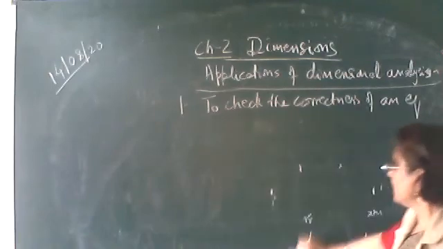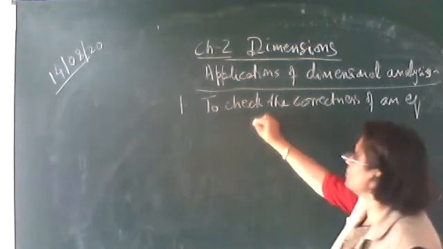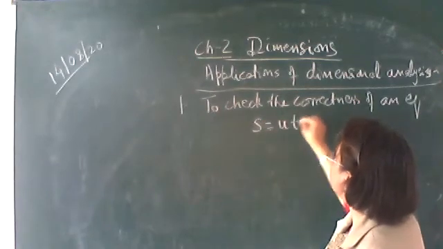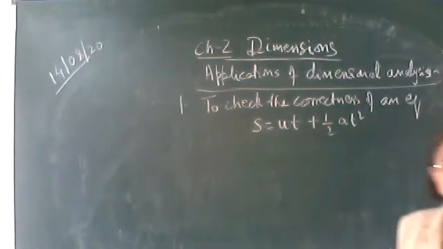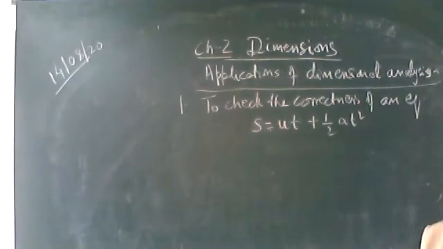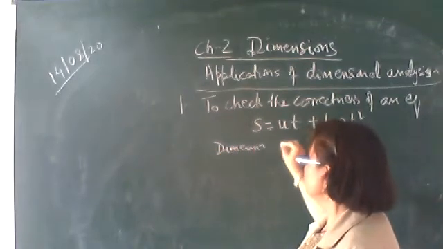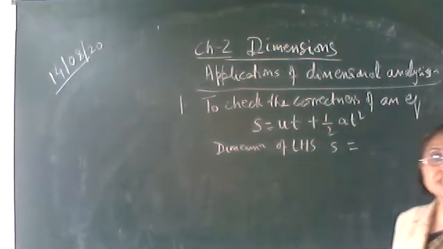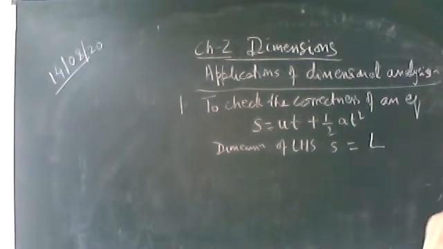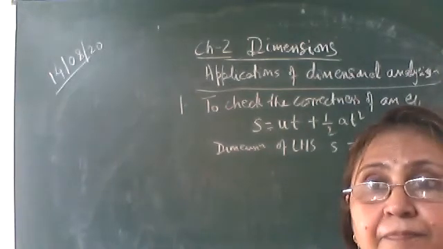Okay, now let's understand by one example. We know that we use the equation of motion S is equal to ut plus half at square, where S is the distance moved, u is the initial velocity, t is the time, a is the acceleration. Okay, now let's see what is the dimension of left hand side. Dimension of left hand side, which is S. S is the distance moved, and we know that its dimension is L.